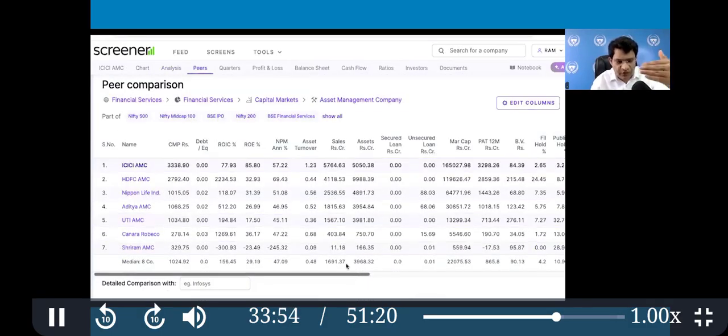So we always compare with the peer. Let's say a patient wants to decide on surgery. What will he do? He will do the shopping, ask 10 doctors, and then decide who is giving better. So similarly, in the stock market, peer comparison is the best way to do the valuation.